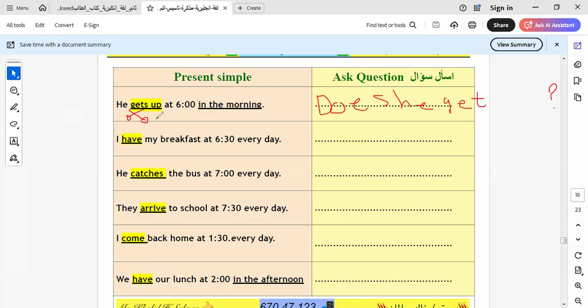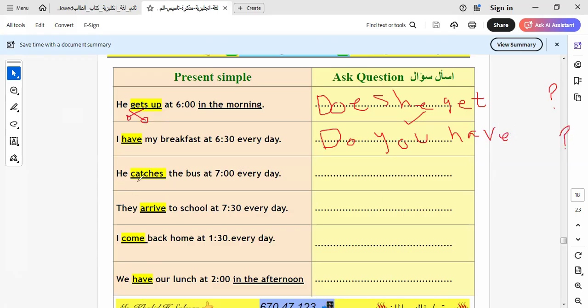Okay, in brief, I put the verb instead of the subject, like this. Here we say I have my breakfast at 6:30. It will be here do you have, and I continue the rest of the sentence and put a question mark at the end of the sentence.